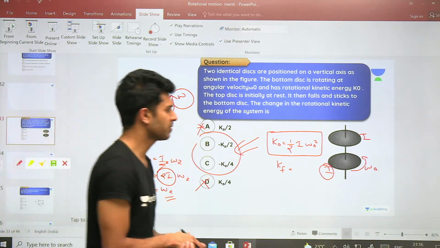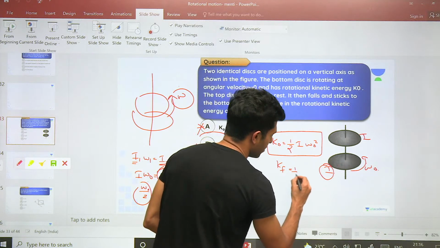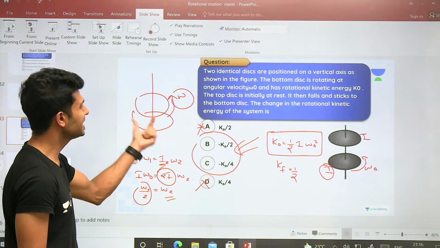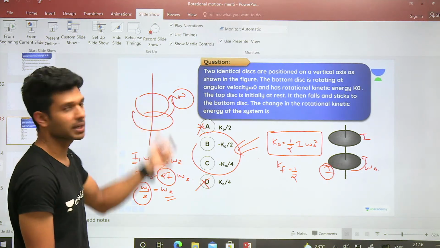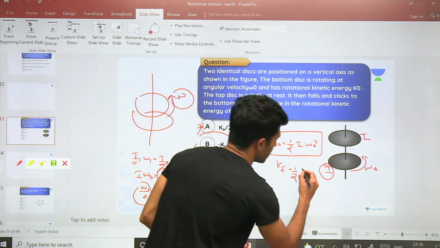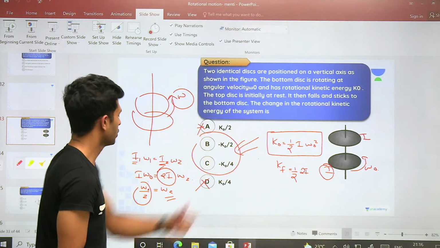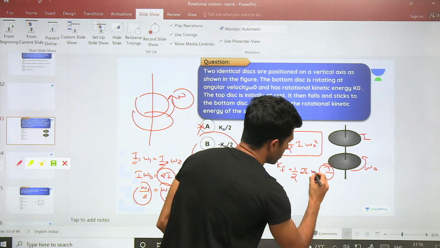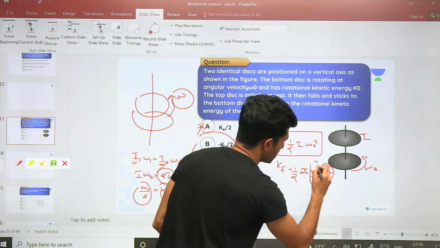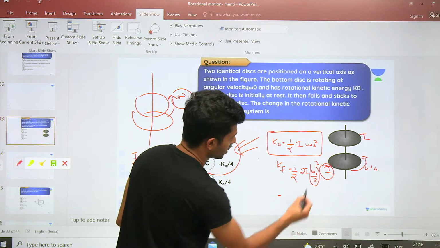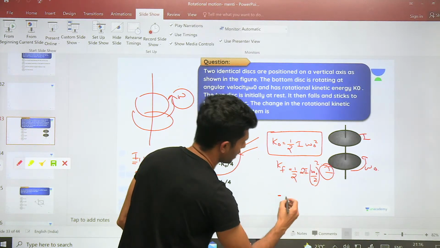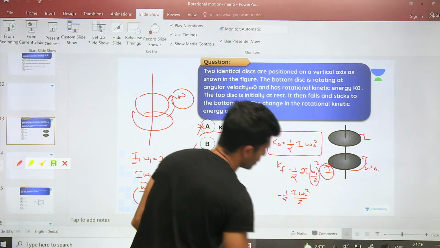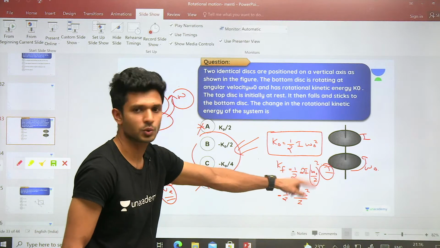So let's find out what is the final kinetic energy going to be. Half I. What is the moment of inertia? Two disks are there each having moment of inertia I. So I plus I हो गया 2I. ठीक है. 2I and the omega value. The omega 2 in that case is omega naught by 2. So omega naught by 2, the whole square. I hope it is visible. है ना? So this is by 4. This 2 is already there. So how much? Half I omega naught square by 2. Okay, 4, this 2 will get cancelled.